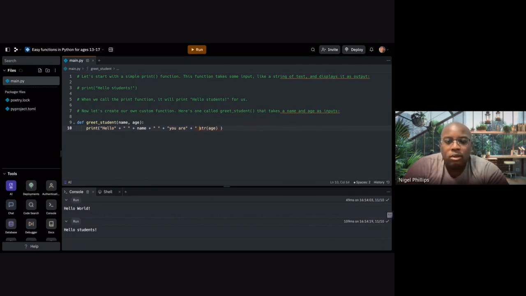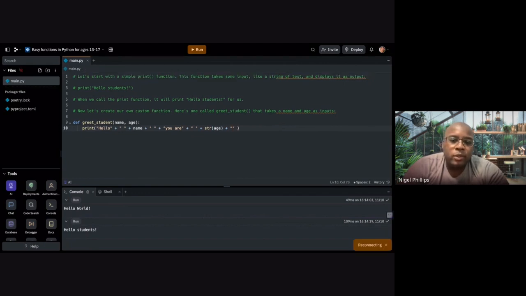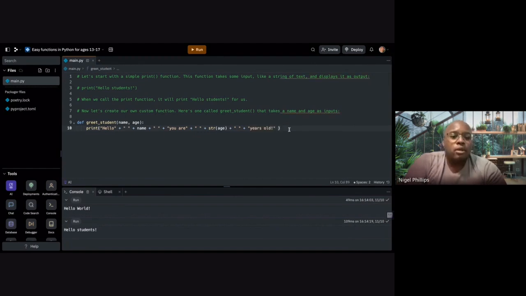Also, it's going to be one long connected sentence. It's not going to look correct. No matter what this AI is telling you to do, just listen to me. I'll show you what to do. So the name, space, you are, space, the age, space again, years old. We're not done. We just said what we want this thing to put, but we still have to finish out the function. Put in the parameters of the function: greet underscore student and the person's name.